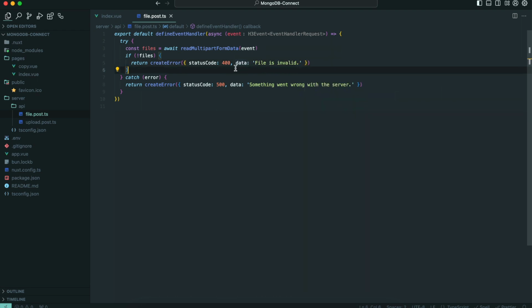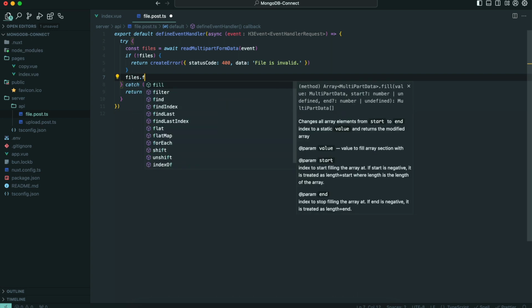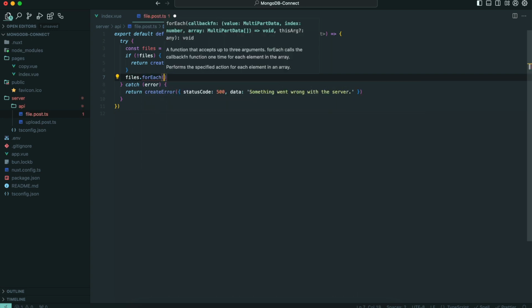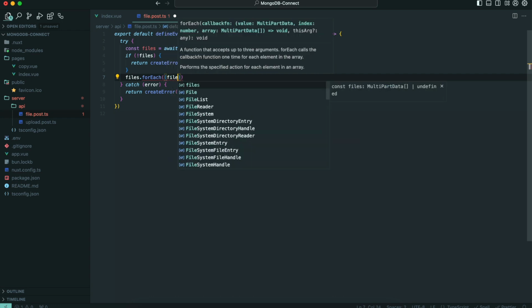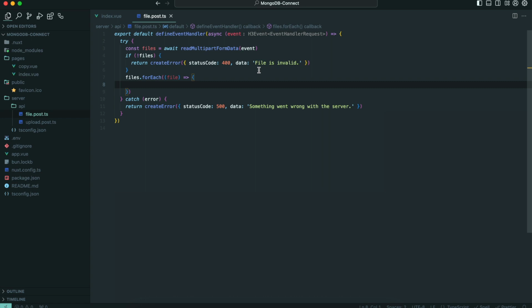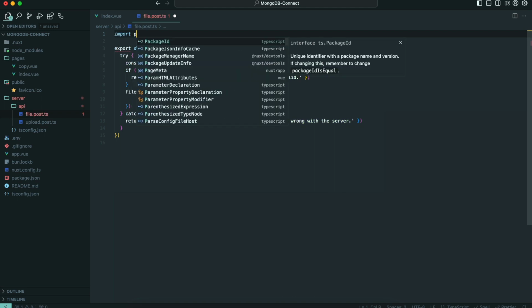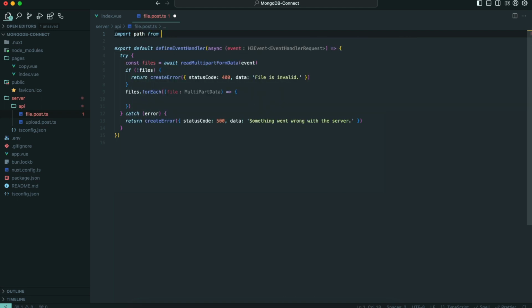Next will be files.forEach, since it is an array, and then file. Let's also import path from path. Just like that. And then let's also create a file path.